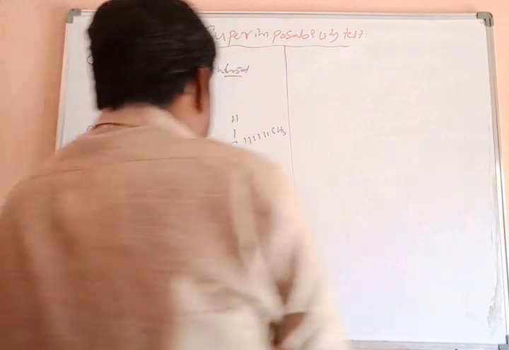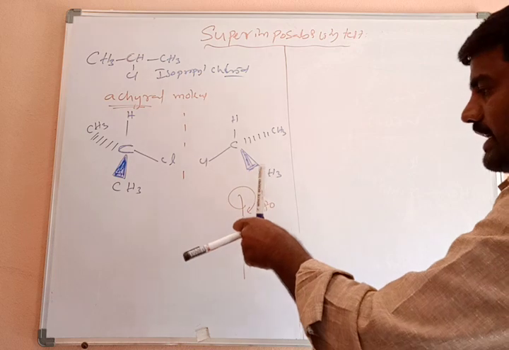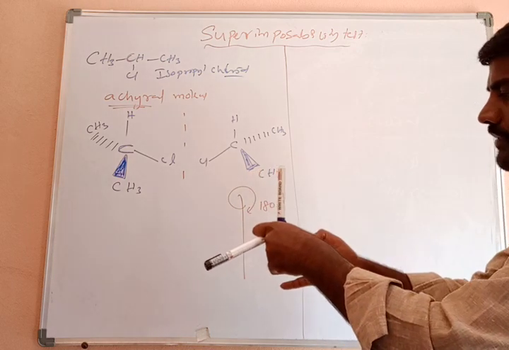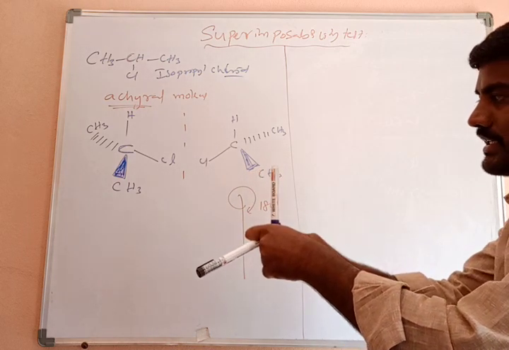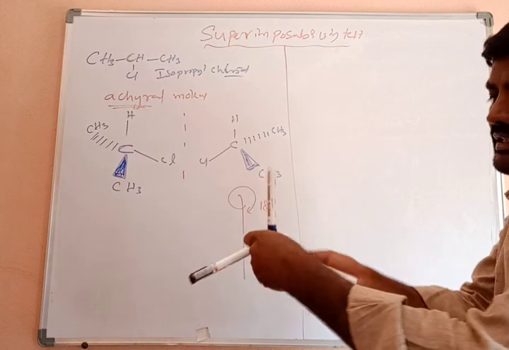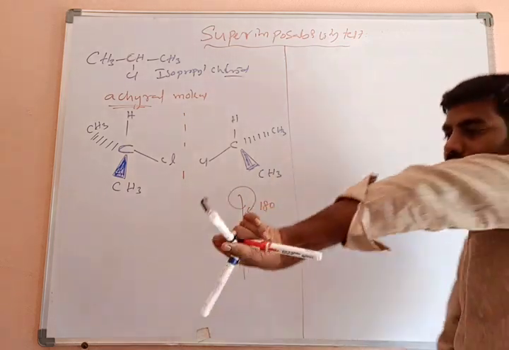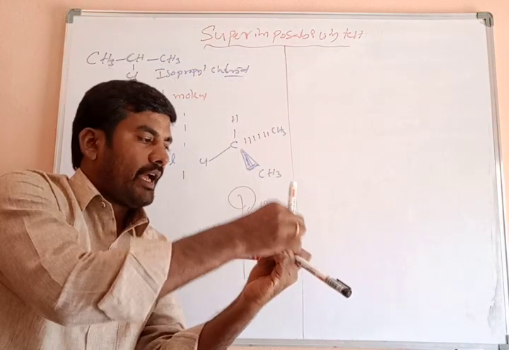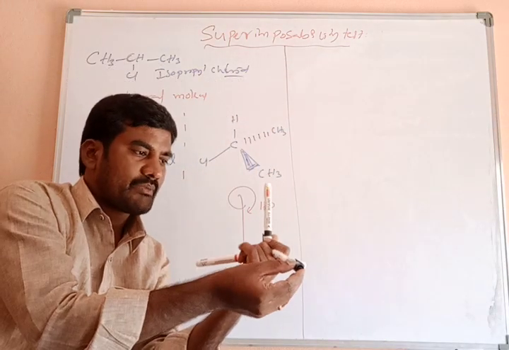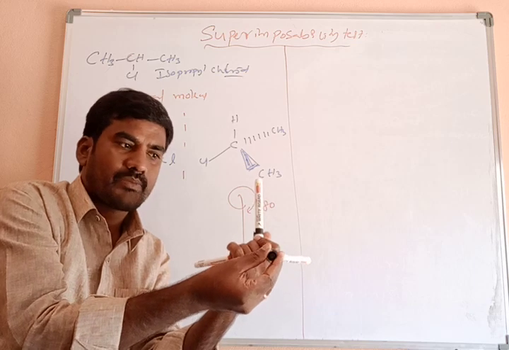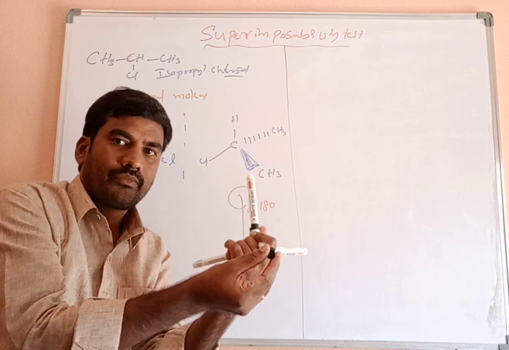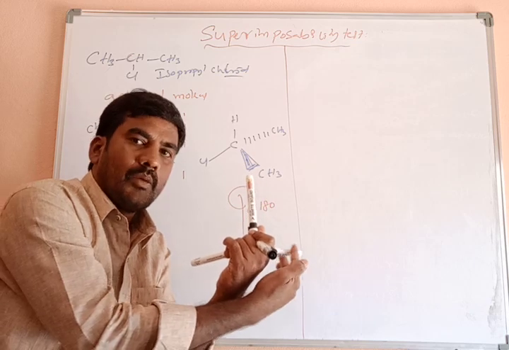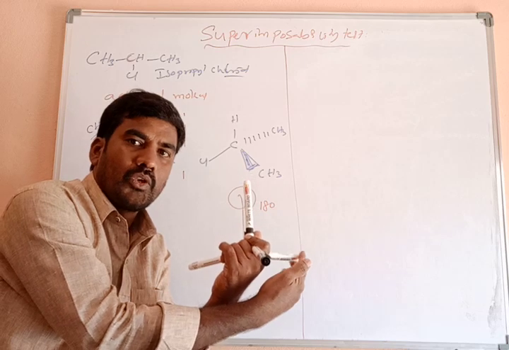Initially it is like this. Okay, clear? This is the hydrogen, this is the chlorine. Now the one drawn with the black cap is above the plane, and this one is below the plane.